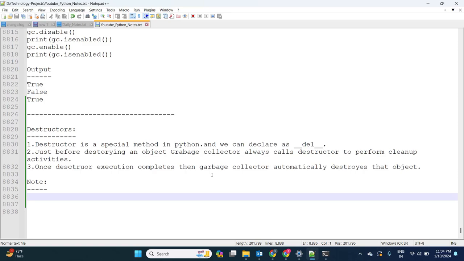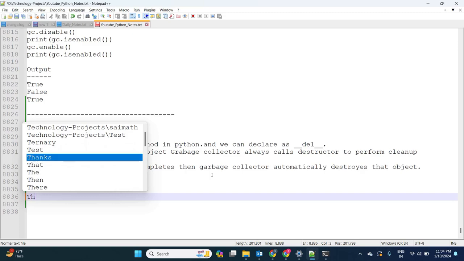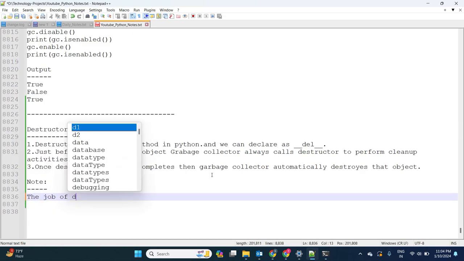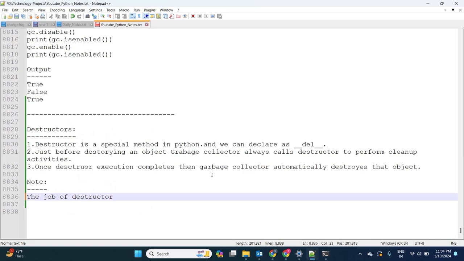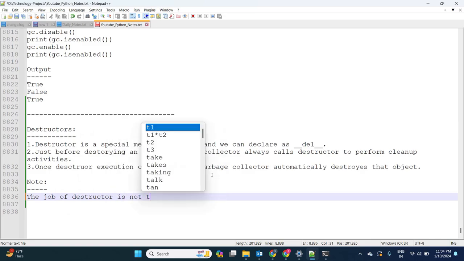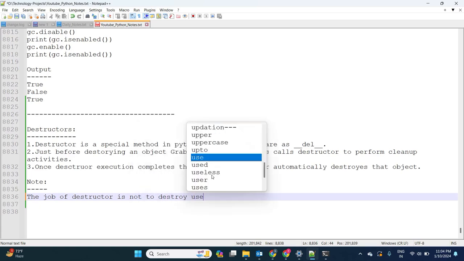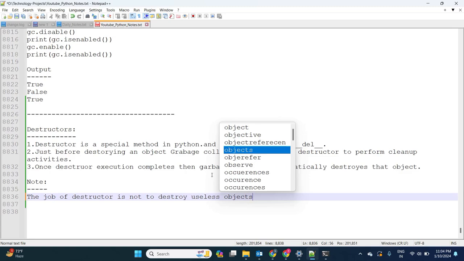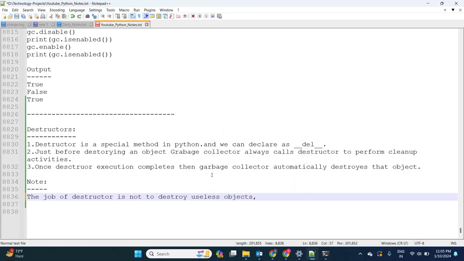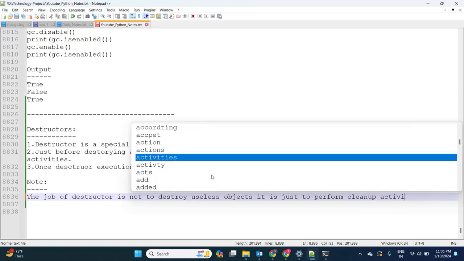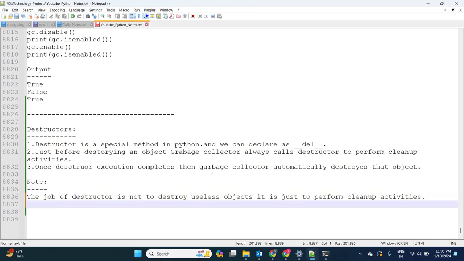Here the destructor's job is not to destroy the useless object; it is just to perform cleanup activities.